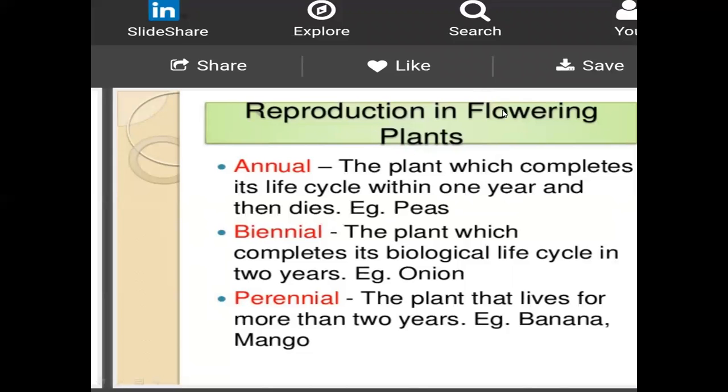Before going to sexual reproduction in flowering plants, first you should know how many types of plants there are, according to their complete lifespan. The first is annuals. Annual means the lifespan of such a plant is 1 year, and after completing the 1 year lifespan the plant dies. Examples given here are peas and carrots. This type of lifespan is called annual.